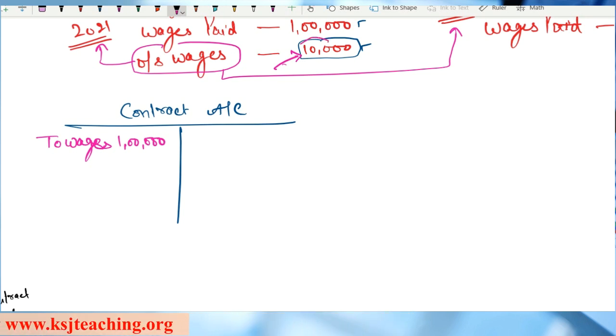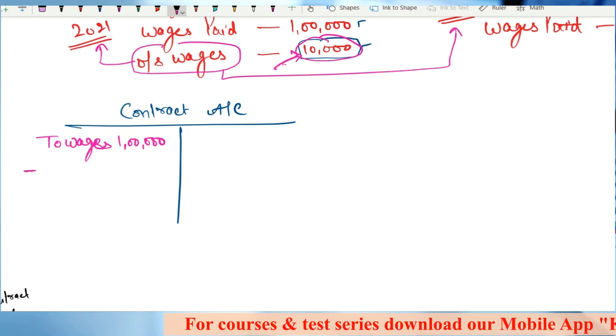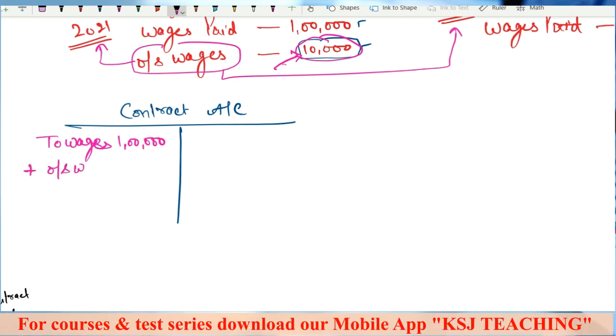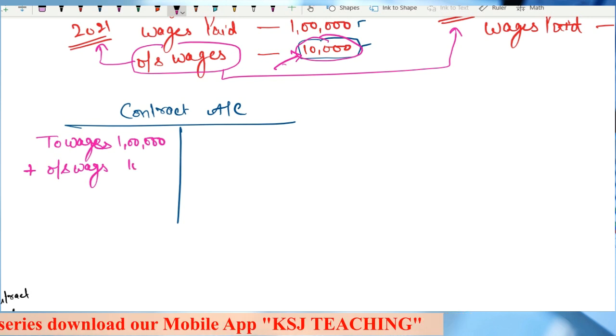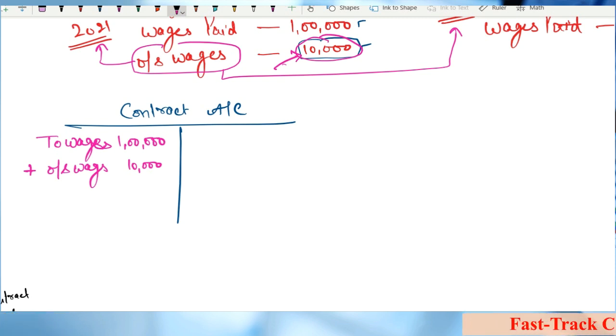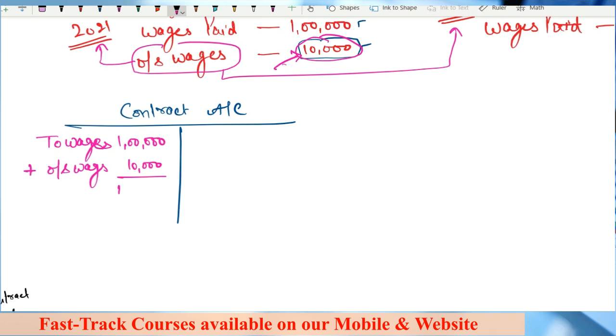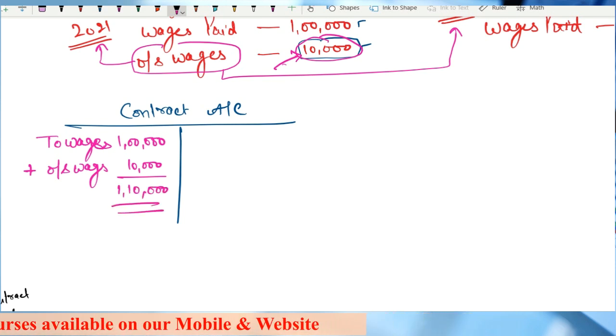Whether paid or not, this is my expense for 2021, so I will include it here. I will write outstanding wages 10,000 rupees. I hope nobody is having a problem. So my total wages expenditure in the contract account, I will book as 1,10,000.